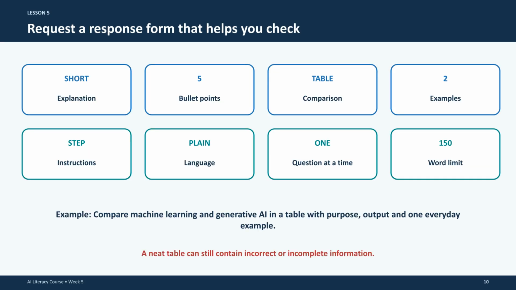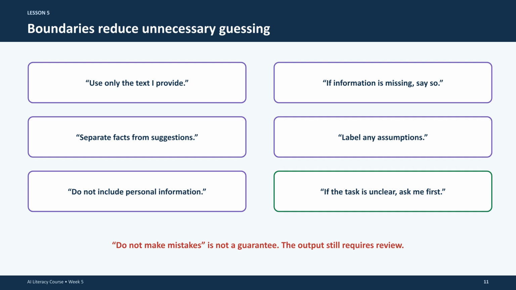Request a response format that helps you check the work. Whether you need bullet points, a table for comparison, or a word limit, specifying the format can aid in review. However, remember that a neat format does not guarantee accuracy. Boundaries help reduce guessing. Give instructions such as use only the provided text, label assumptions, or ask if the task is unclear. Even with clear boundaries, the output still requires your careful review.